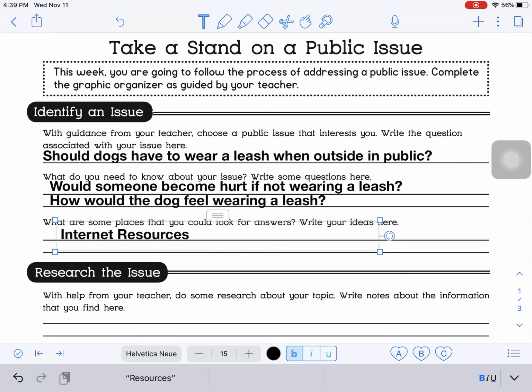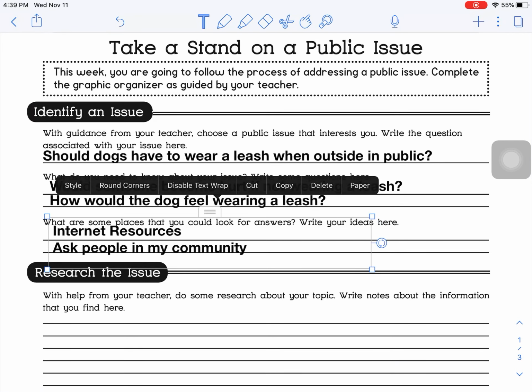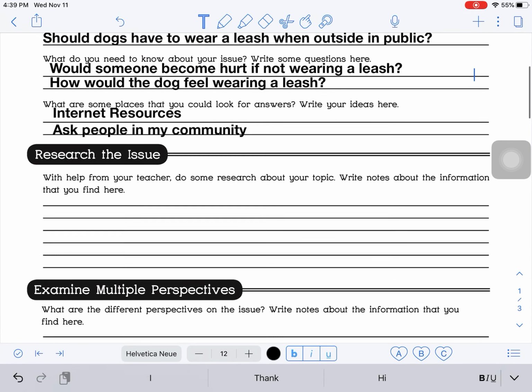Maybe I'll look up and see if there's any research about how dogs feel when they're using their leash. So my main source of information is going to be the internet, but I could also ask people in my community. Maybe I want to see how they're feeling about these questions and get their opinions as well. So those are 2 ways that I'm going to look for my answers.